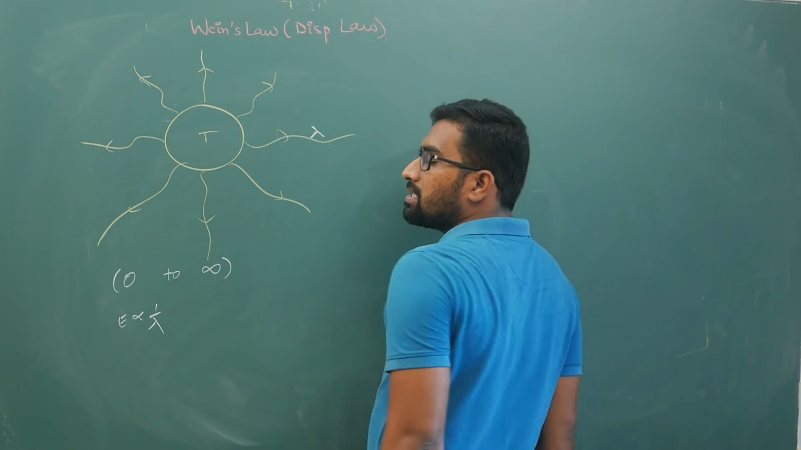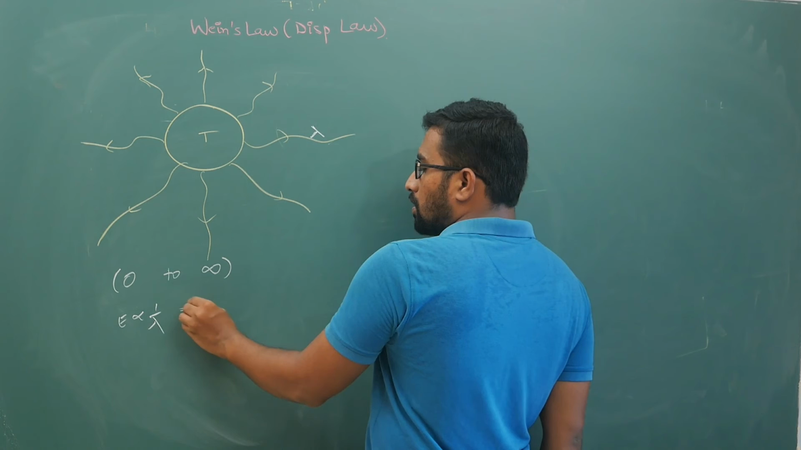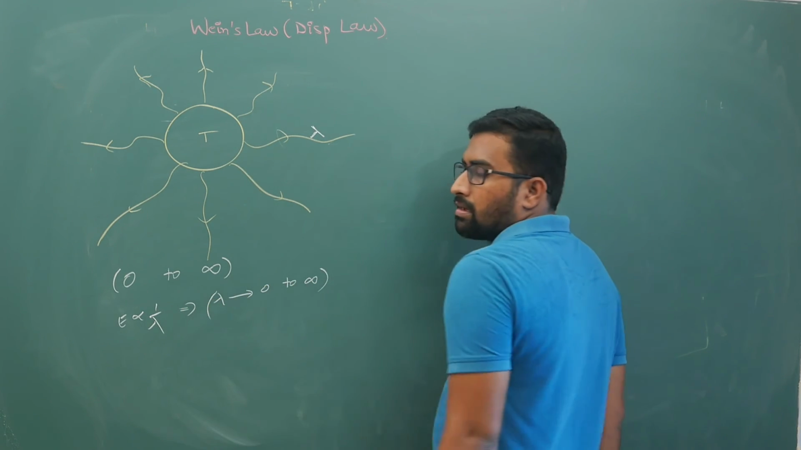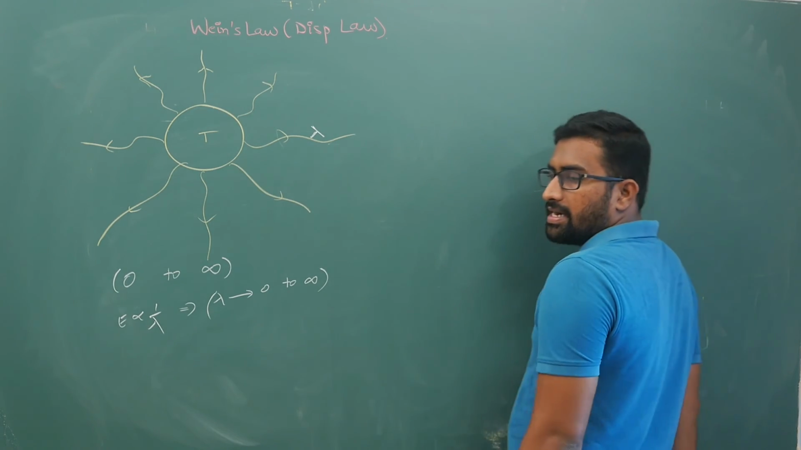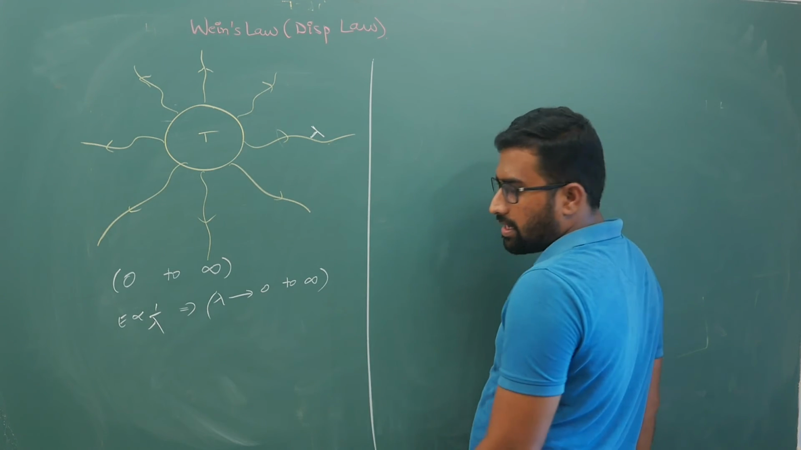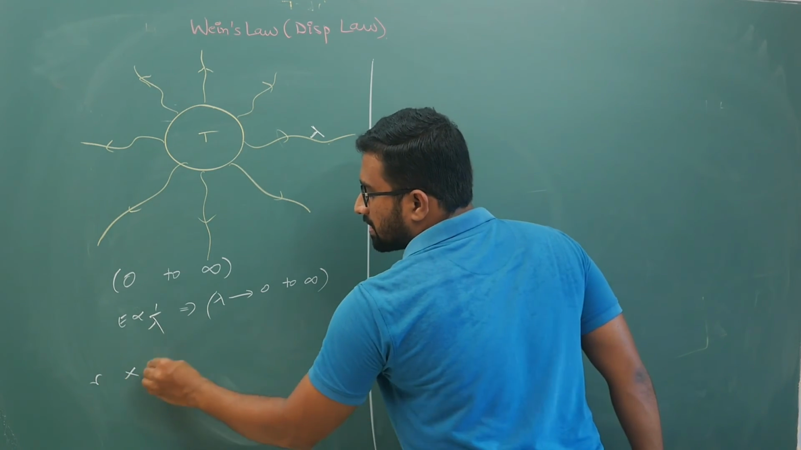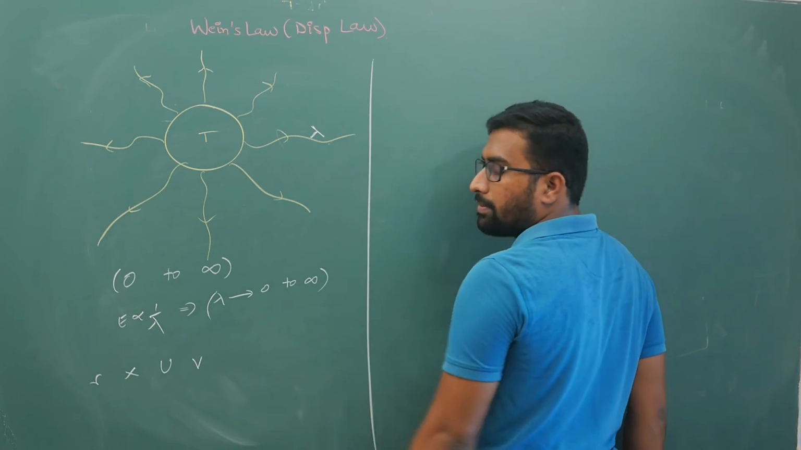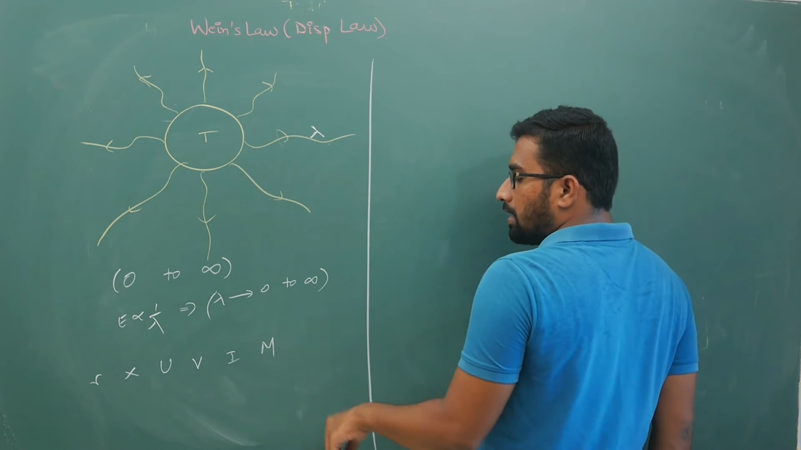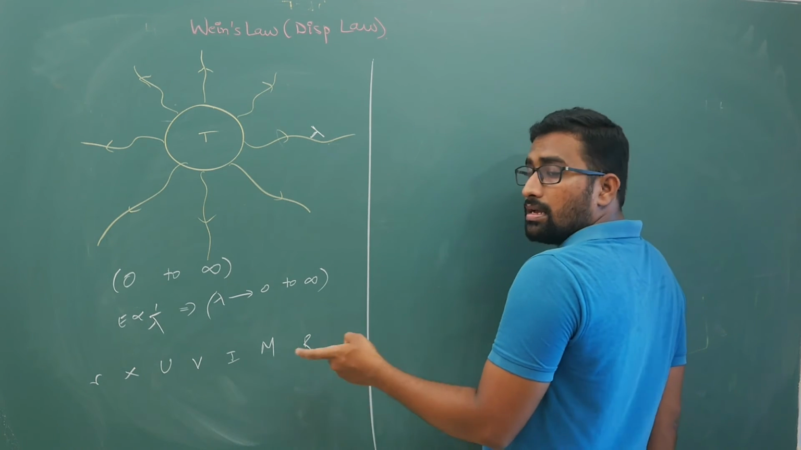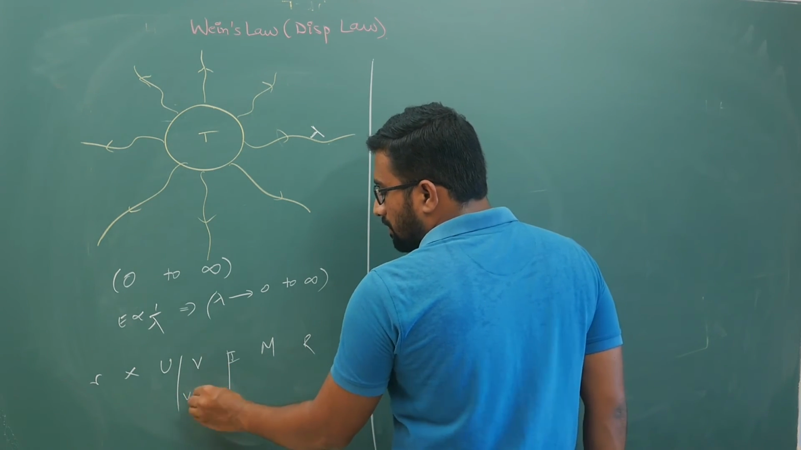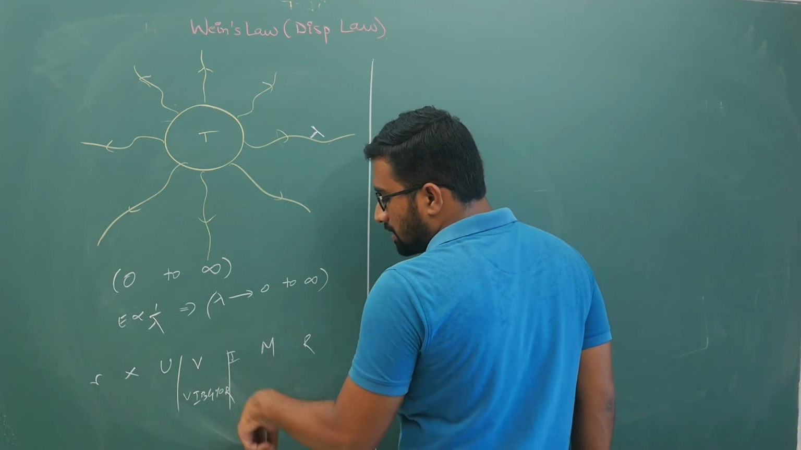So that means your lambda is inversely proportional to E. So your wavelength also will lie between 0 to infinity. Now, out of this emitted radiation, it can emit any radiation. You have your electromagnetic spectrum: gamma rays, X-rays, ultraviolet rays, visible region, infrared rays, microwaves, radio waves. Like this, a lot of radiations are possible. Out of this, we have VIBGYOR colors in the visible region.